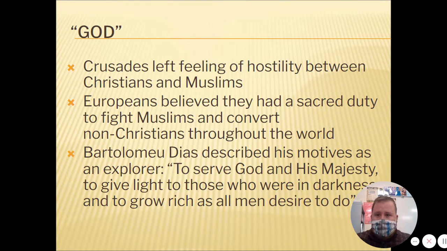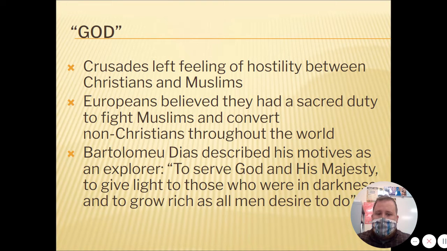God is the first one. The God motivation means that they want to spread their religion. The Crusades left a feeling of hostility between Christians and Muslims, and the Europeans believed that they had a sacred duty to fight Muslims and convert non-Christians throughout the world. So they used exploring in order to spread their religion.